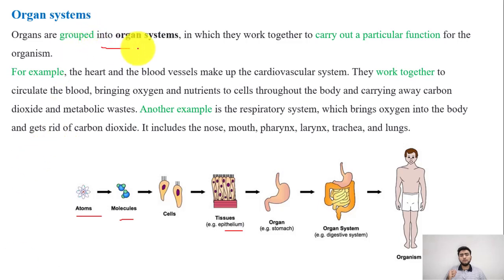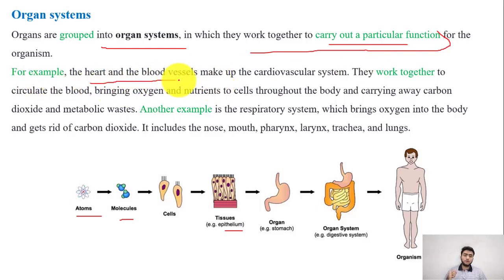Organs are grouped into organ systems in which they work together to carry out a particular function. Again and again I am stressing that they carry out a particular function. So, a particular organ system, the digestive system, would carry out the procedure of digesting the food. The urinary system is dealing with the excretion of the body. And then there is an example again of the heart and the blood vessels that make up the cardiovascular system.